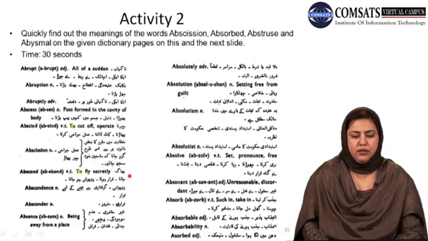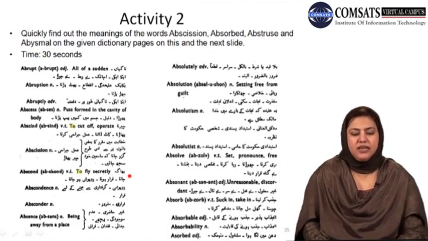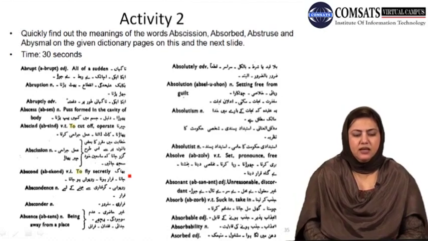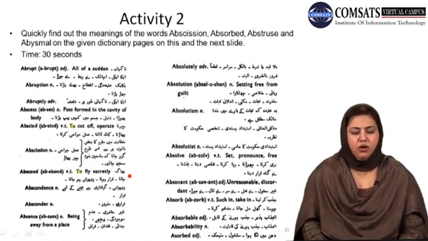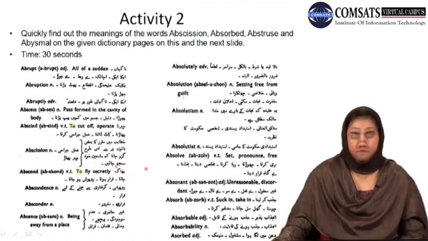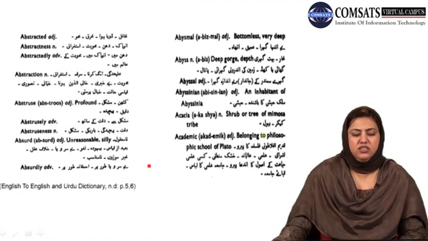One clue that I can give to you is that words, since they occur in alphabetic order, you can follow that system to quickly scan through. Time yourselves for this and find the meanings of these words on these two pages.